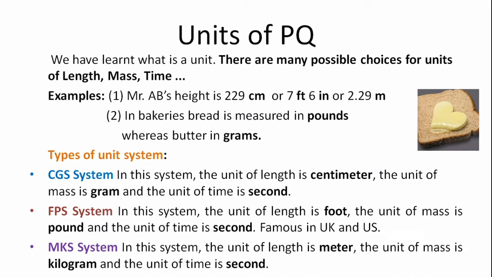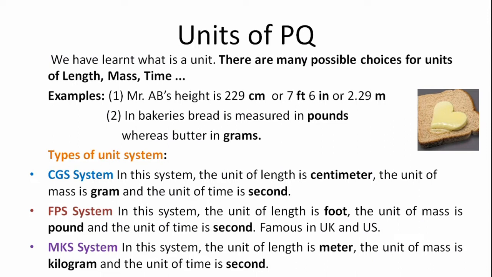So now let us discuss different types of unit systems available. So we have got CGS system, centimeter, gram, second; FPS system, foot, pound, second; MKS, meter, kilogram, second.